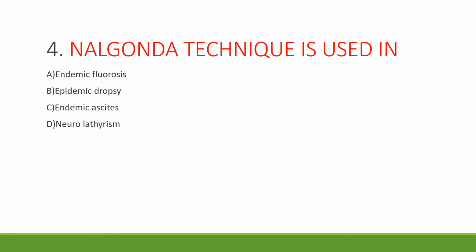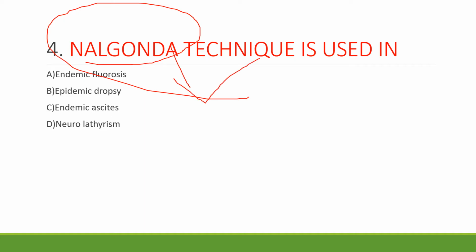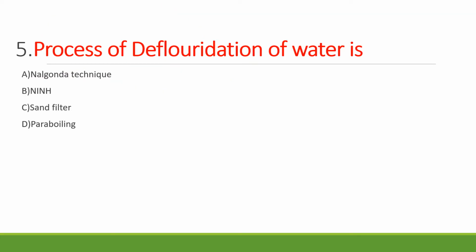Nalgonda technique is used in option A endemic fluorosis, option B epidemic dropsy, option C endemic ascites, option D neurolathyrism. See, this is a very easy question. I guess many of you know what is Nalgonda technique. This is used for defluoridation. So your option is endemic fluorosis. Sometimes when they want you to get confused, or want to twist the question, they can ask you this way: defluoridation of water can be done through various ways. But Nalgonda technique is very famous for defluoridation. So your option is Nalgonda technique.